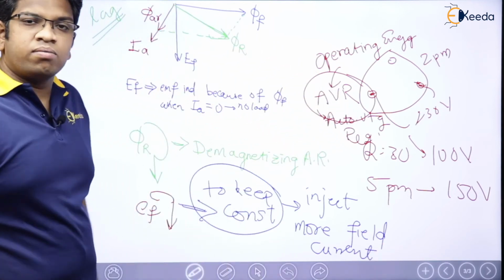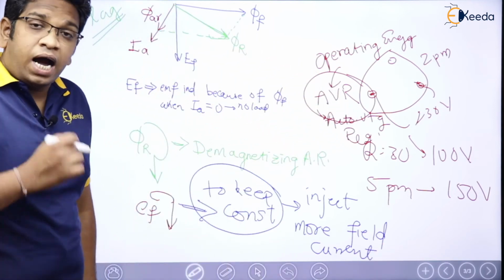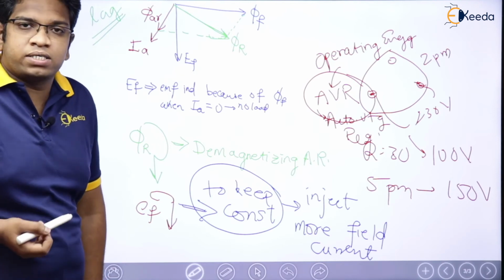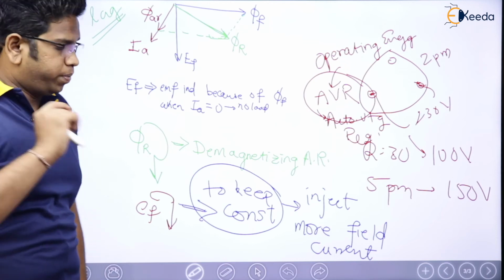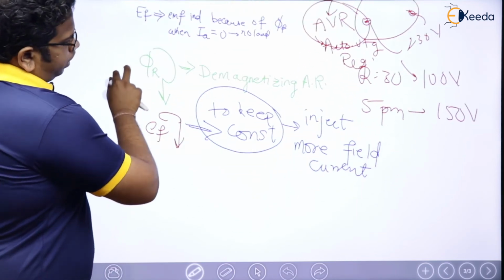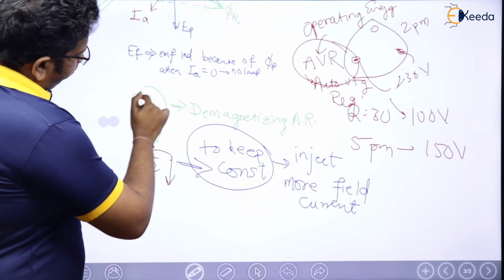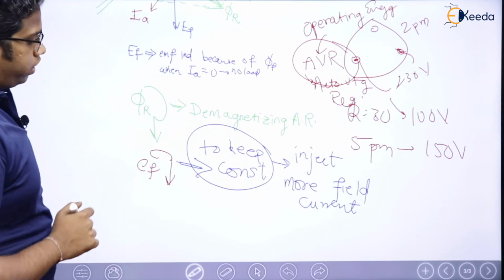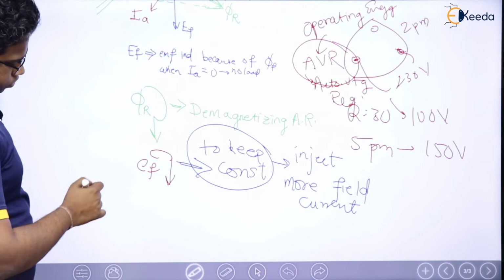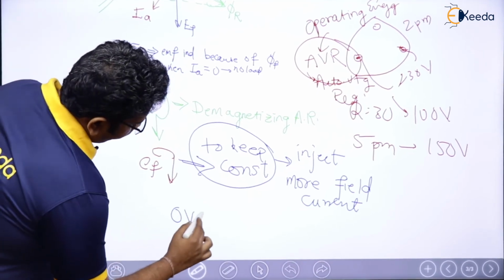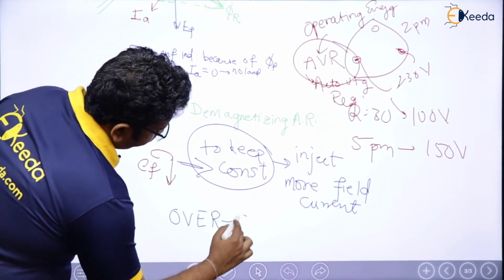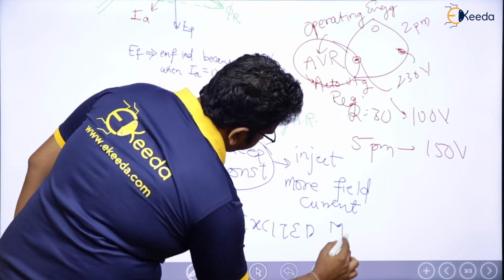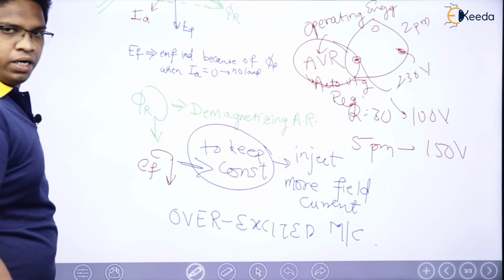I will inject more field current, which means I am going to excite the machine more. When flux has decreased, I will have to excite it more. This is called an overexcited machine, right?